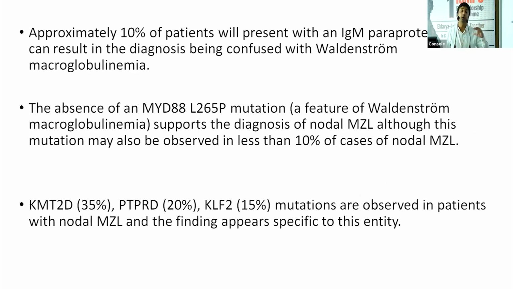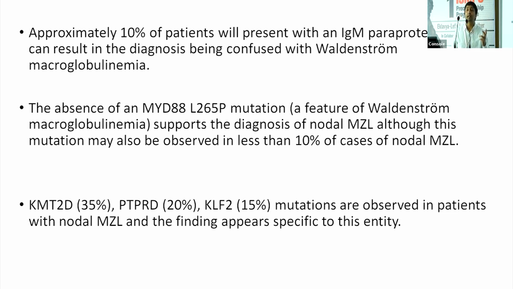Similar to the Hep C manifestations, these patients can have a serum monoclonal IgM elevation. In patients with nodal marginal zone lymphoma, whether they are associated with HCV or not, there can be an IgM elevation in almost 10% of the patients. That is a significant finding: if there is an IgM present, you should not miss it. There should always be a differential of Waldenstrom, yes, but beyond that, the possibility of nodal marginal zone lymphoma should always be kept.